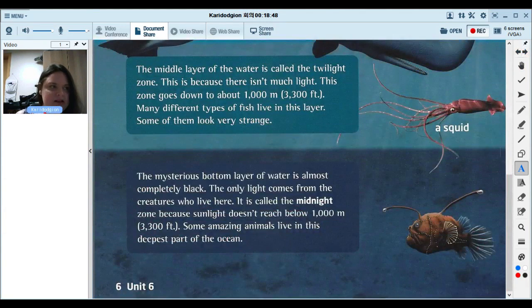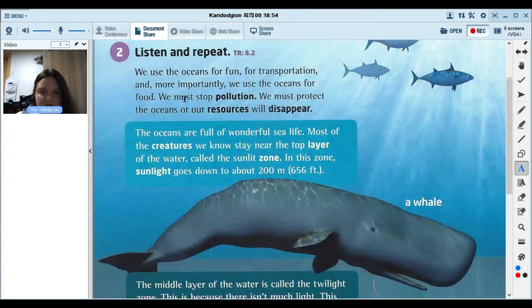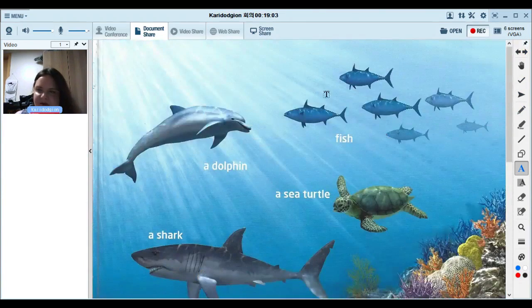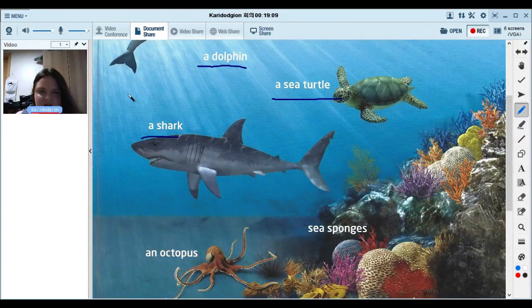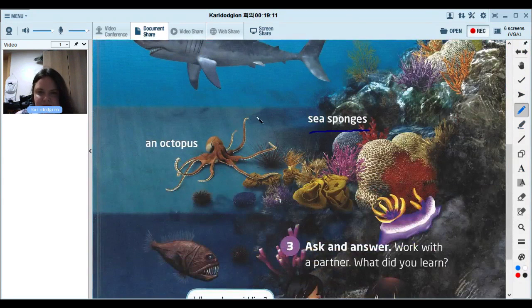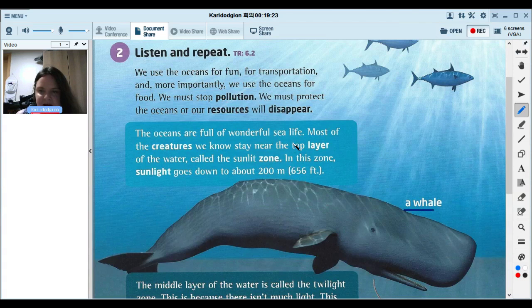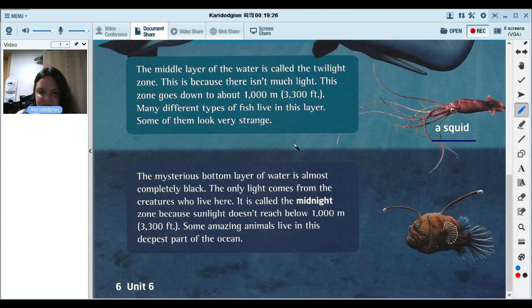Let's go to page 6 and 7. And we're going to go over some vocabulary words. Let's look at the pictures. We can see a lot of sea life here. Some we've talked about already, like dolphin, fish, sea turtle, shark. Sea sponges. They live on coral reefs. So sea sponges. They look like a sponge. Octopus. What else do we have? A whale, a squid. Do you know what this animal's called? They don't have a name here.